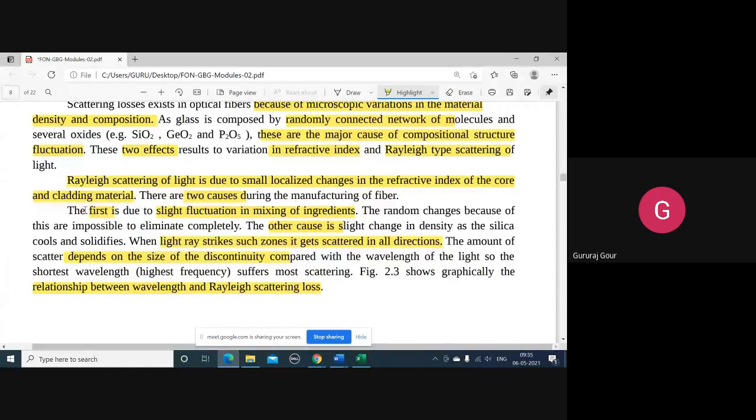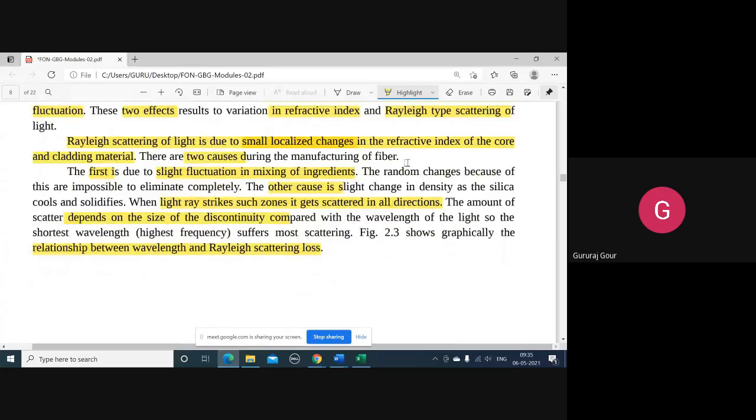I have told it may be happening in the core or cladding, and there will be a sudden variation in the refractive index, and it is not happening throughout the cross-sectional area or the length of the core or the cladding where it is happening. This word is important: small localized changes. These sudden variations in the refractive index are concerned with small localized regions in the core or cladding.